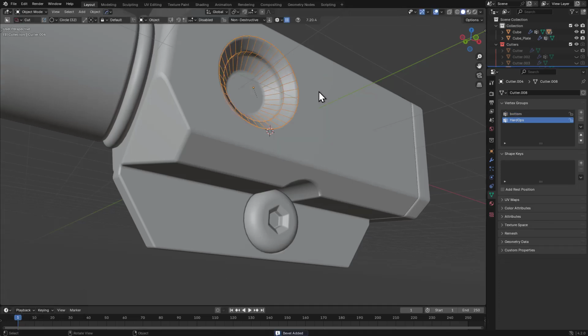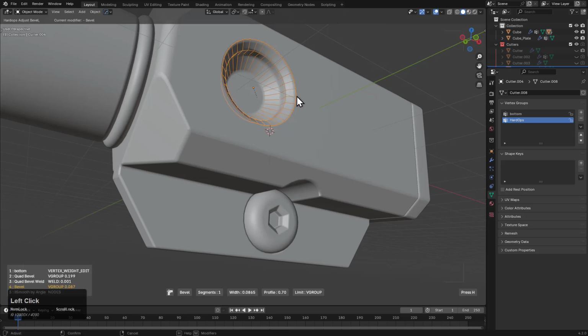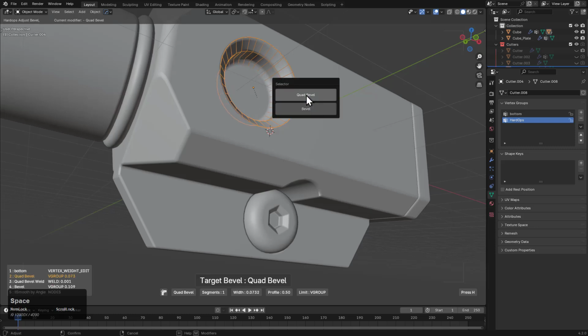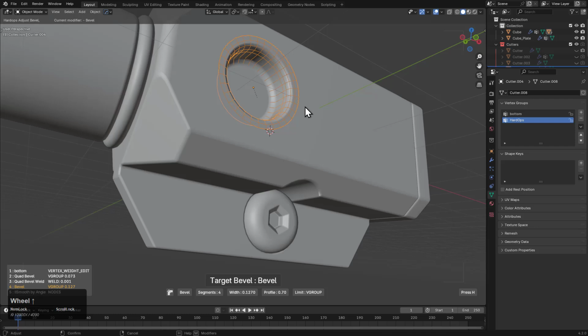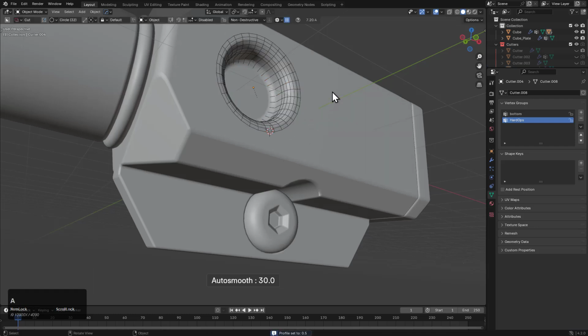In fact, now that we have vertex groups able to remain, we're able to use things like HardOps and pressing spacebar during bevel to jump between each bevel if we're needing to adjust each one individually. But for the most part, that is what it was all about for this update on a user level.